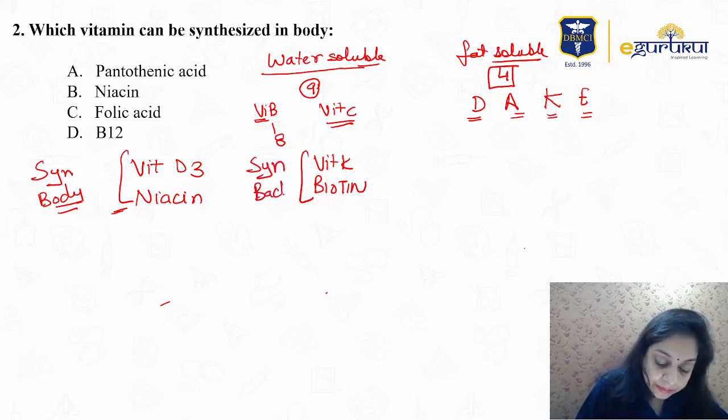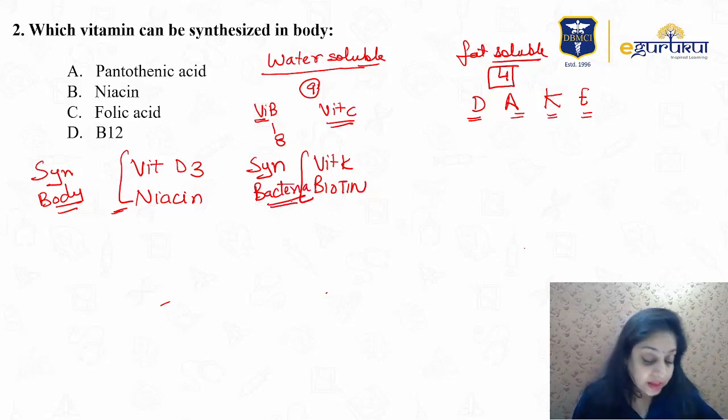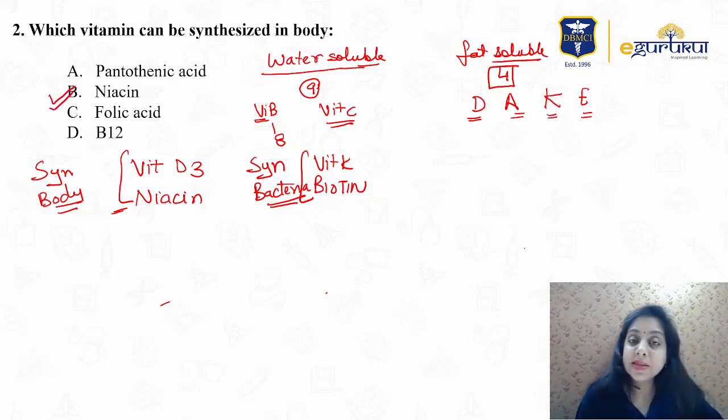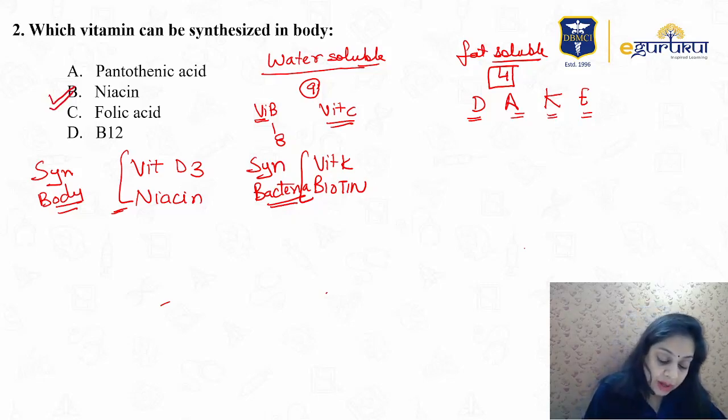Remember this for exam. Since the question is asking which vitamin can be synthesized in the body, pantothenic acid, niacin, folic acid, vitamin B12. So our choice is B, that is niacin can be synthesized in the body. Niacin is synthesized from tryptophan.